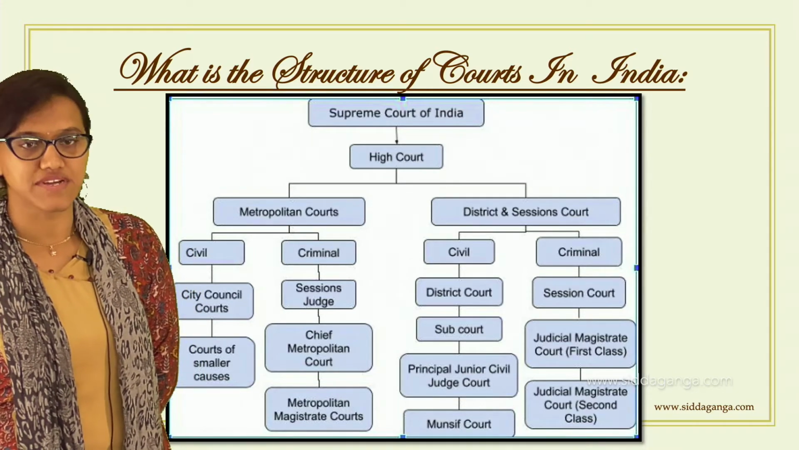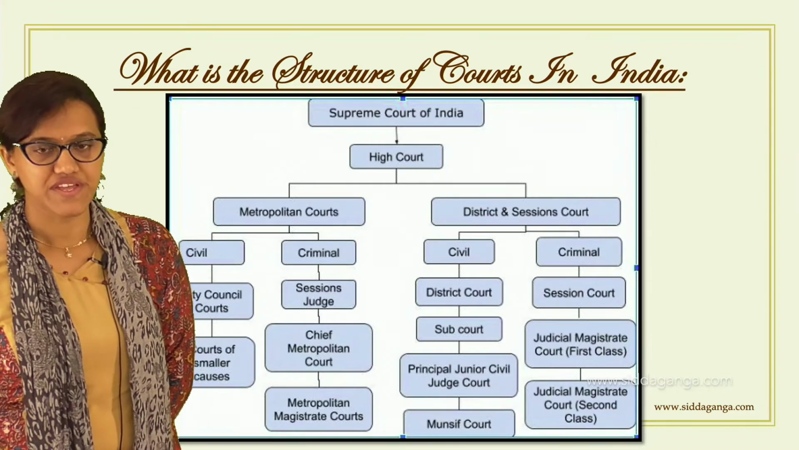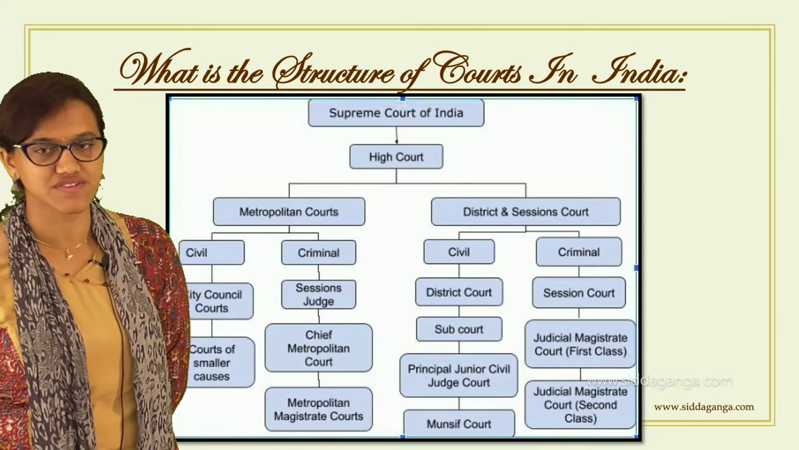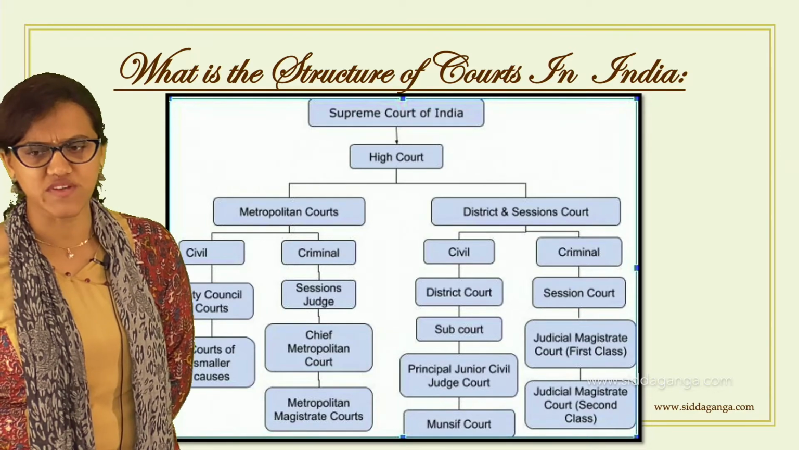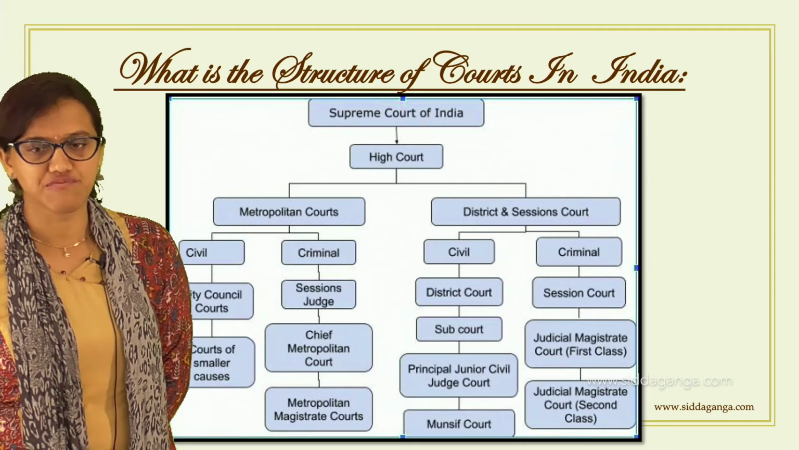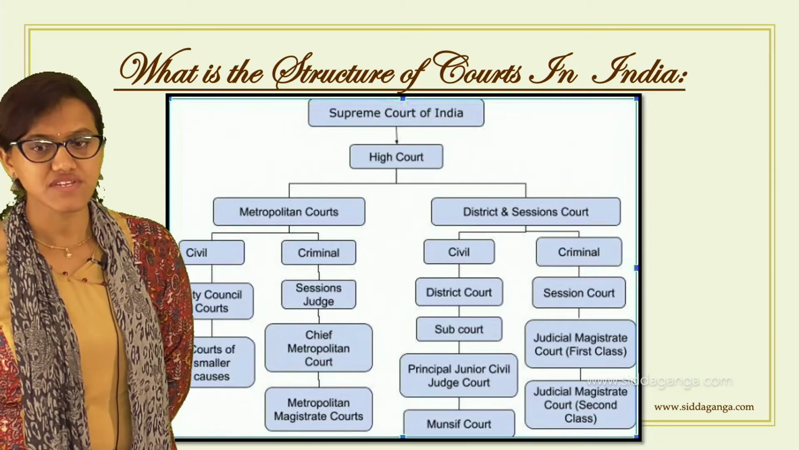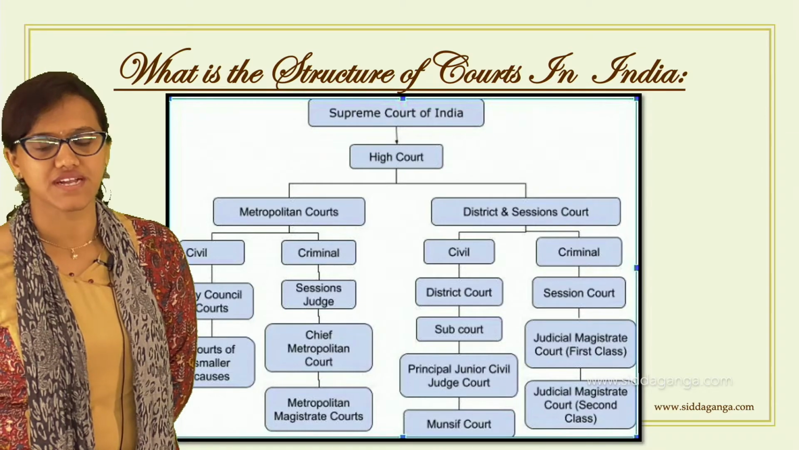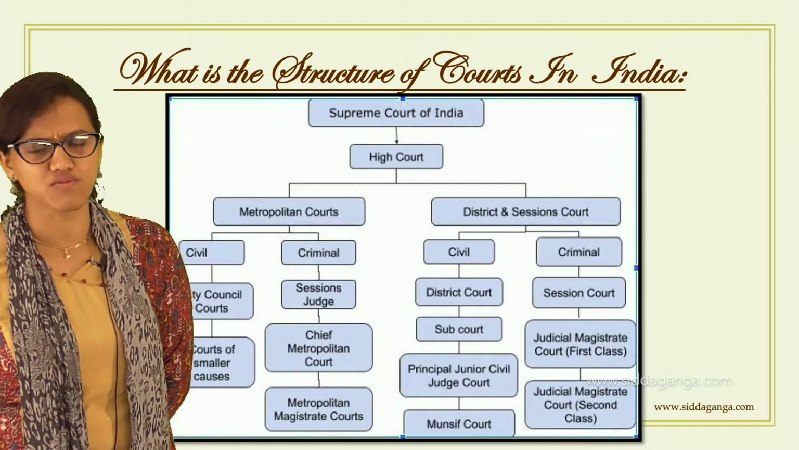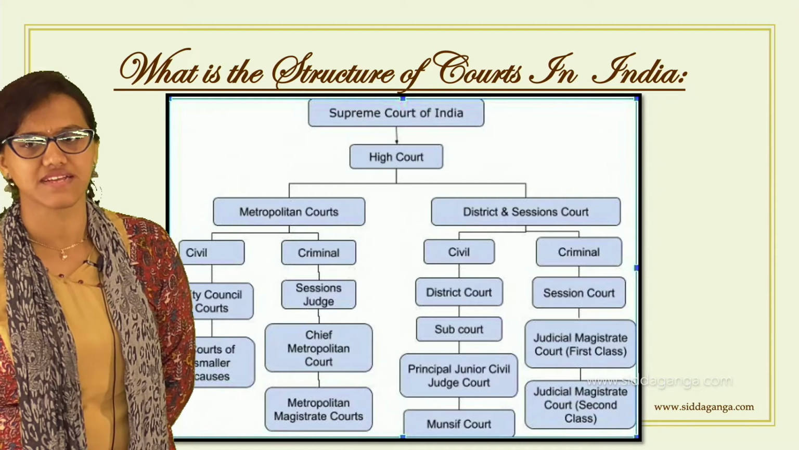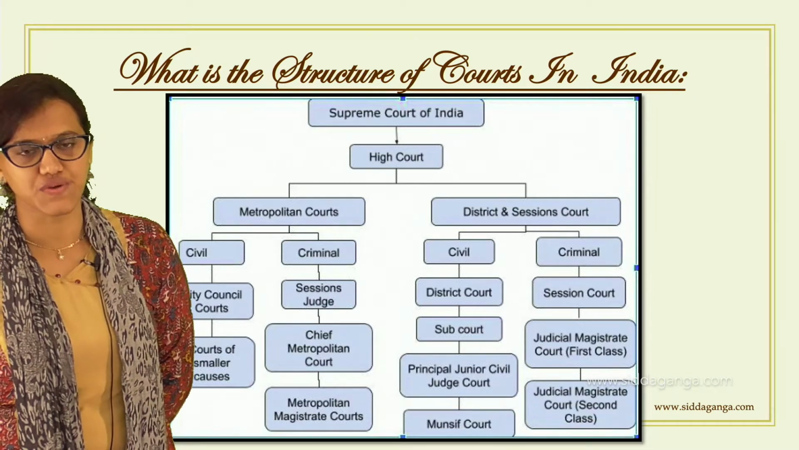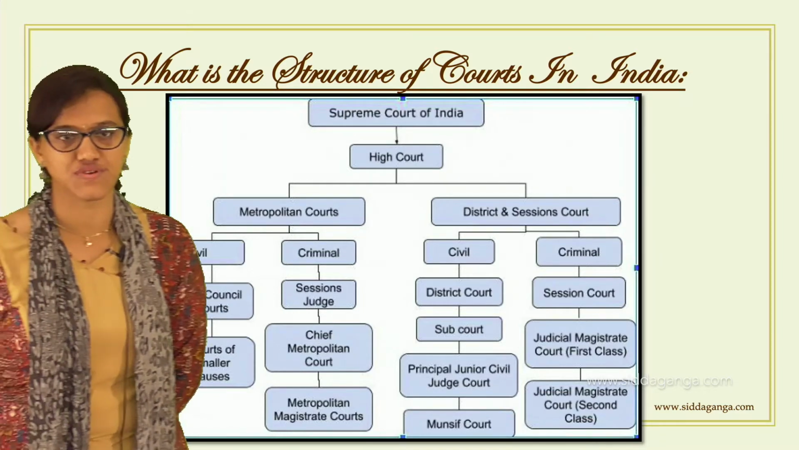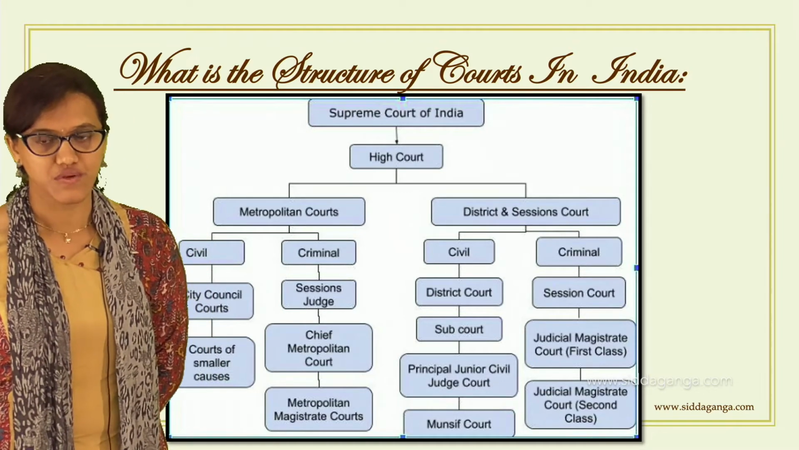The third is the Metropolitan Courts. This is related to the metropolitan cities. It is almost very similar, but the only thing is that the chief metropolitan court and the magistrate court have metropolitan names attached to them. And the next one is the district and session court. These can be called subordinate courts. These are called subordinate courts.